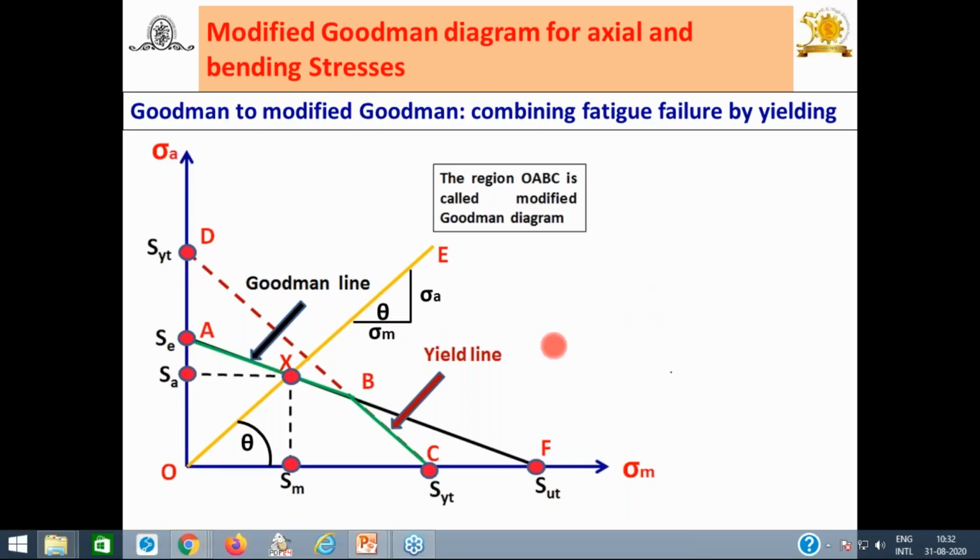And this is the modified Goodman diagram when subjected to axial and bending stress. I have last time also explained, this is SYT. You can locate the SUT line joining SYT. SYT is a yield line. Then SE to SUT is a Goodman line.